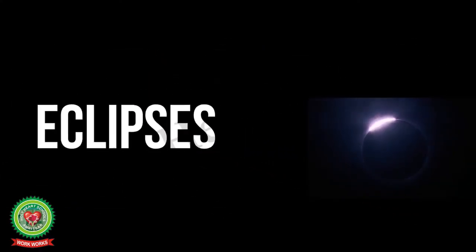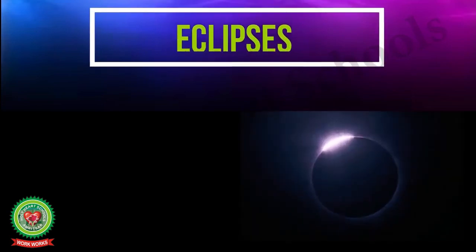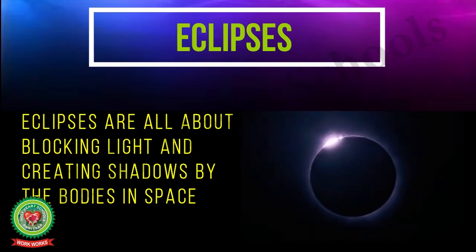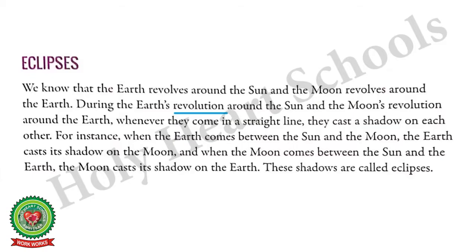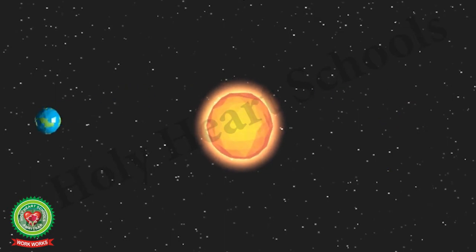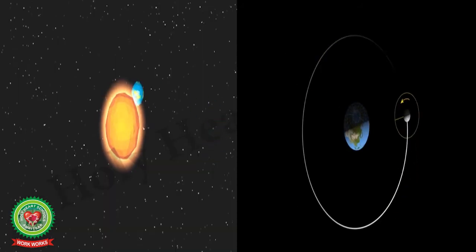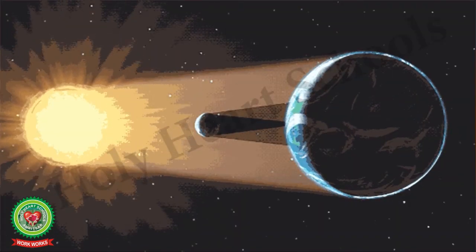Now come to the next topic, eclipses. Eclipses are all about blocking light and creating shadows by the bodies in space. An eclipse occurs when a body in space blocks us from seeing another body. We know that Earth revolves around the sun and moon revolves around Earth. During the Earth's revolution around the sun and the moon's revolution around the Earth, whenever they come in a straight line, they cast a shadow on each other.